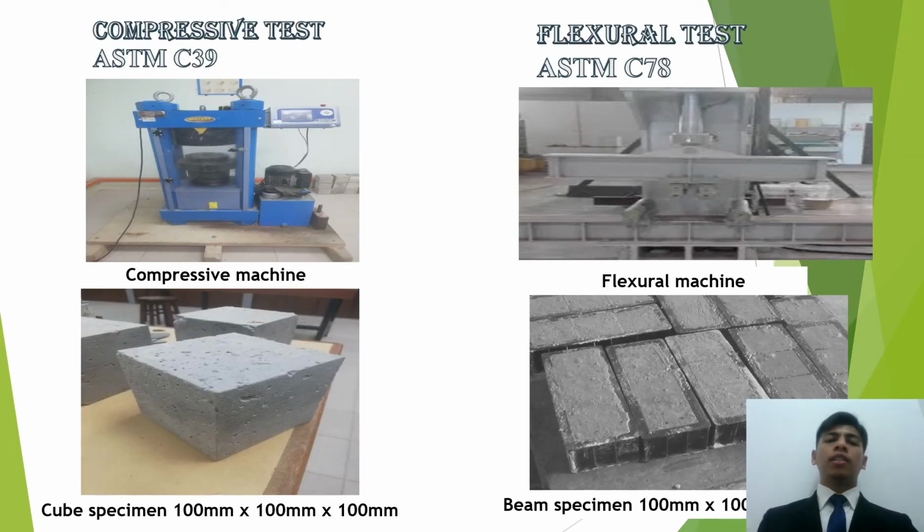Okay, for the compressive test, I will follow ASTM C39, the standard for compressive test for the cube, and for the flexural test it is ASTM C78, the standard for three-point flexural test for the beam. The size for the compressive test is 200 times 100 times 100 millimeter, and the beam is 100 times 100 times 500 millimeter.